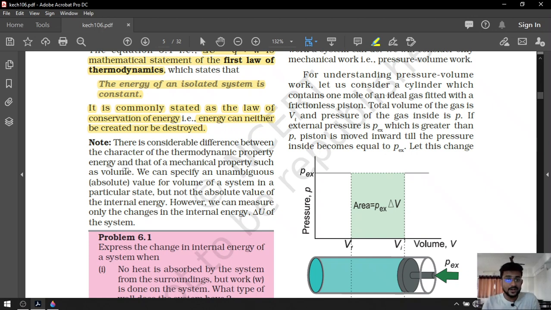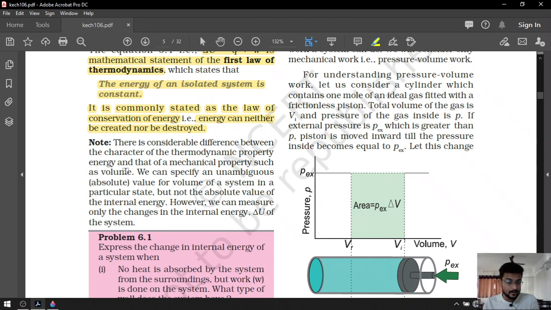Volume can be measured, but internal energy cannot be measured. Change in internal energy can be measured. We cannot calculate precise internal energy of any system. We cannot measure precise internal energy, but we can measure change in internal energy.